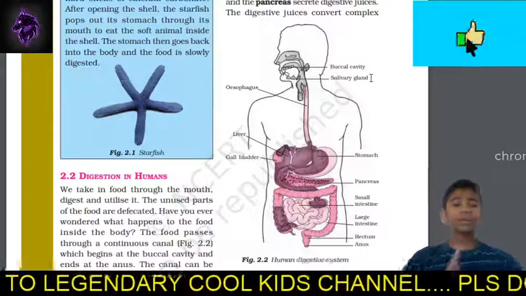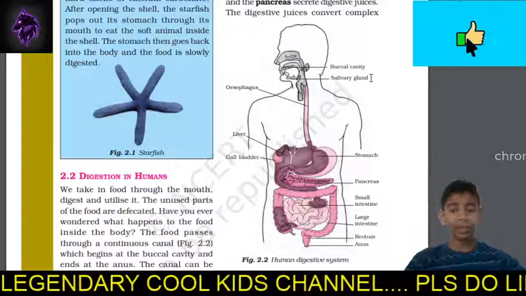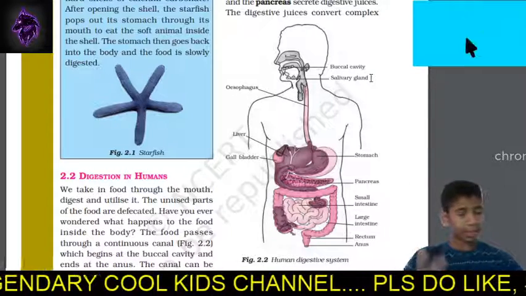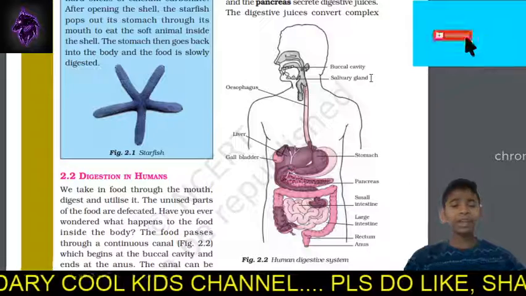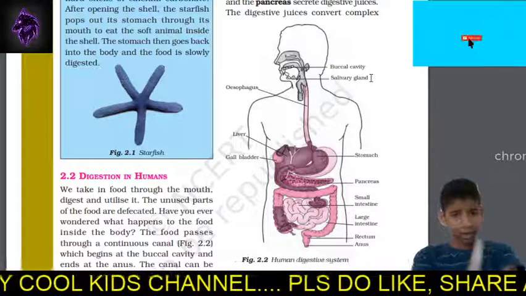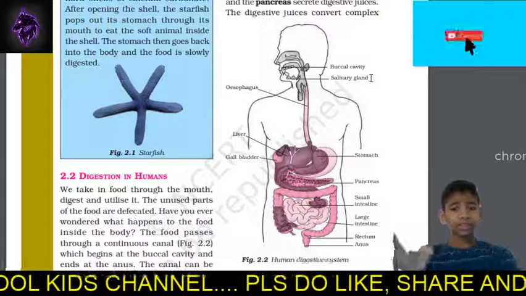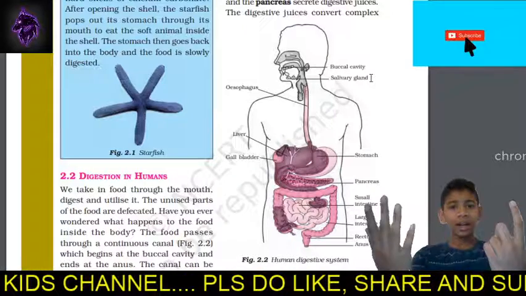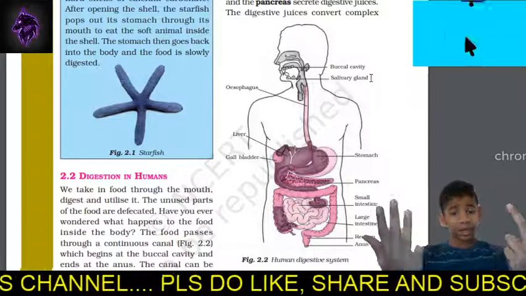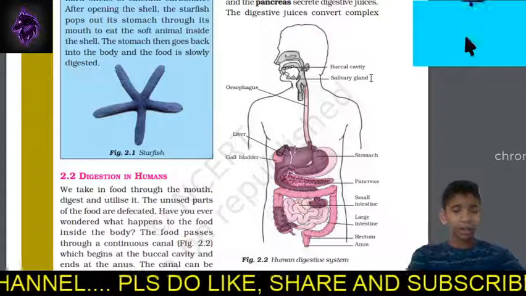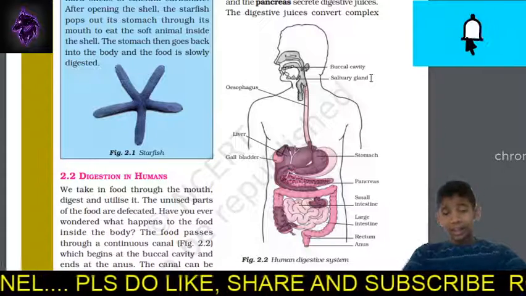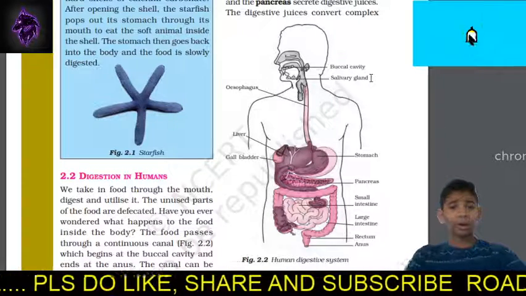The alimentary canal consists of buccal cavity, esophagus, liver, stomach, gallbladder, pancreas, small intestine, large intestine, rectum, and anus, but no glands. So this was the definition of the alimentary canal or the digestive tract.